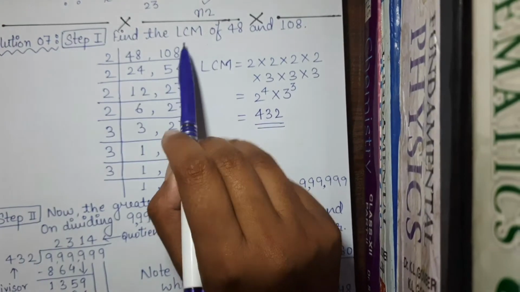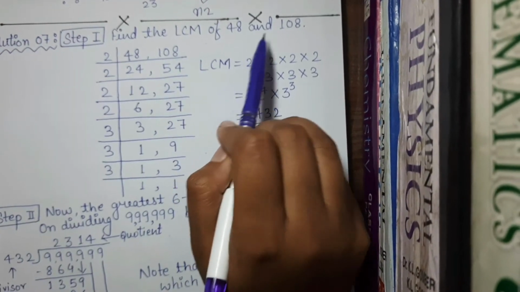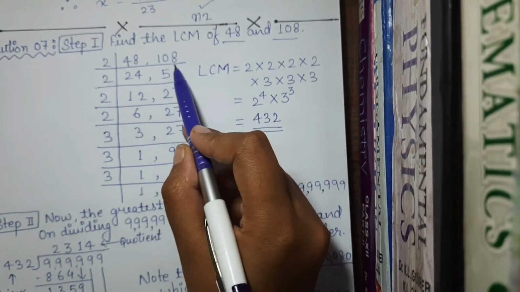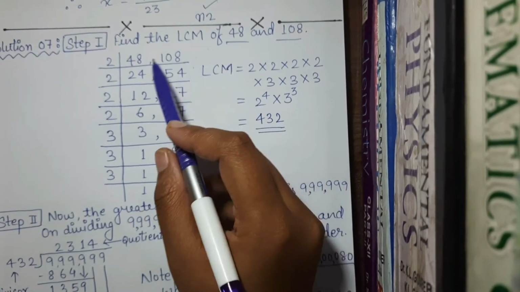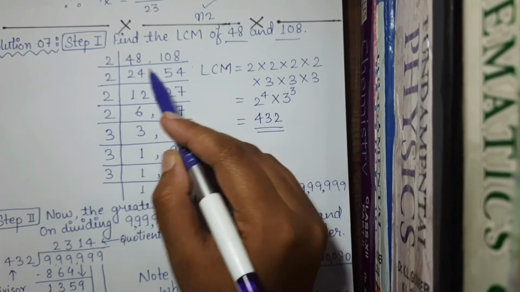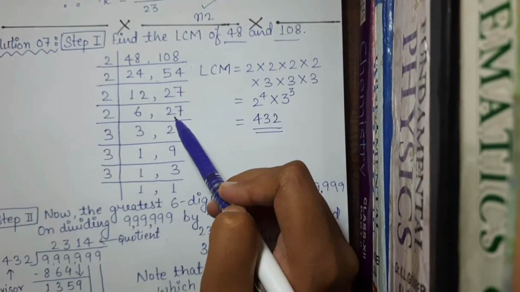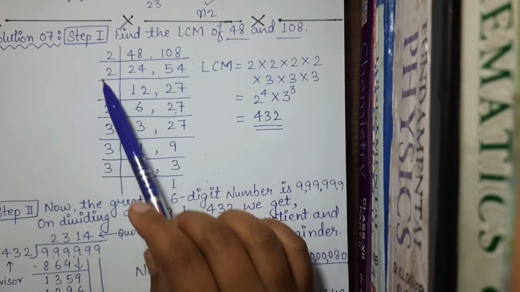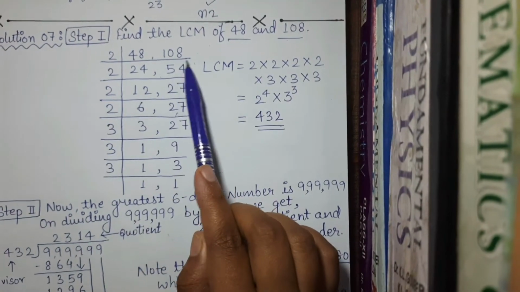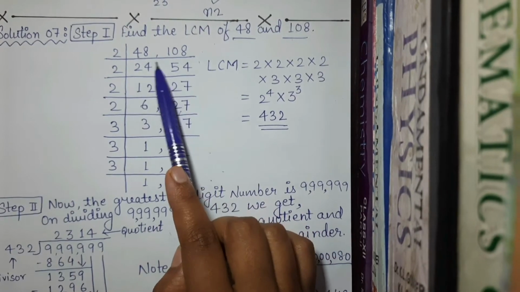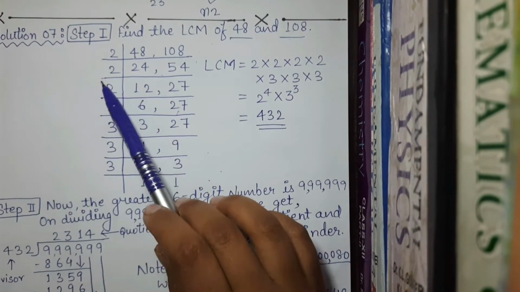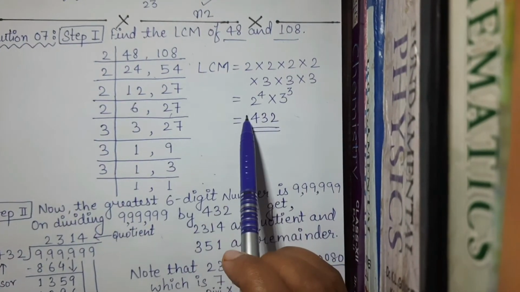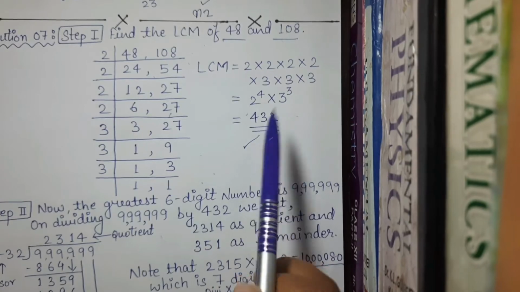Our first step is to take the LCM of 48 and 108, which is given in the question. I hope you all know how to take the LCM, so I will not explain this part here, but if you want, you can see how I divided 48 and 108 by 2 and found the LCM. The factors are multiplied and you can see we got the LCM 432.